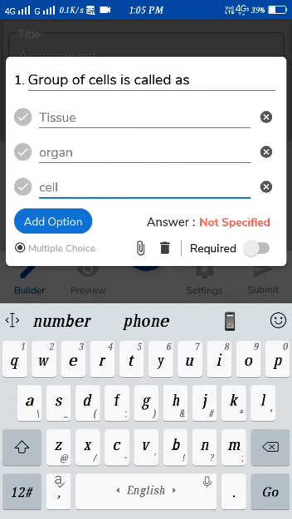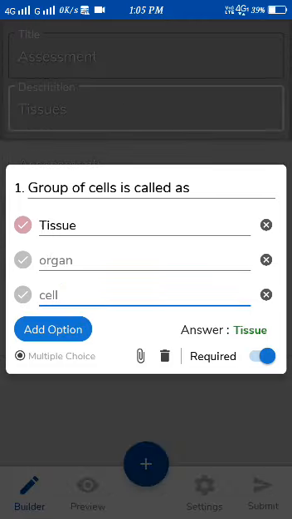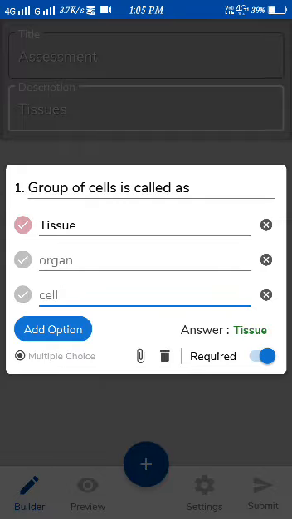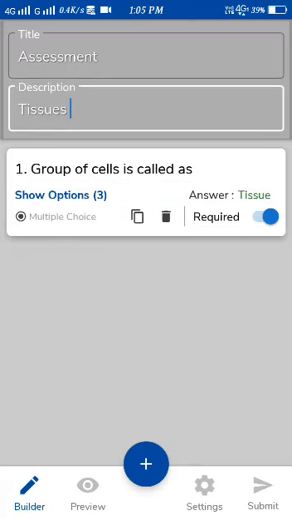The answer for this question is tissue, so I will be double tapping on the tissue. It is showing answer, and we have to open this required tab. Once we open the required tab, it means the student must and should answer this, he cannot skip. Now we have to frame the other one. So go back, just click on the plus.